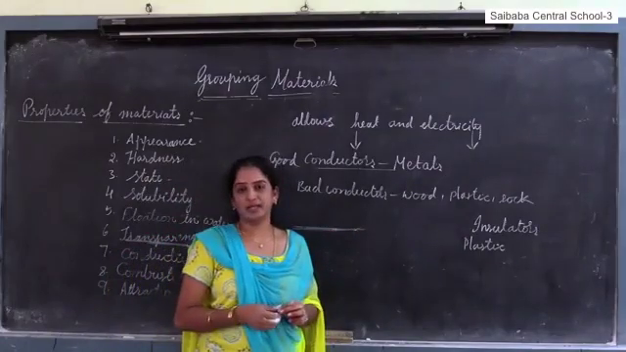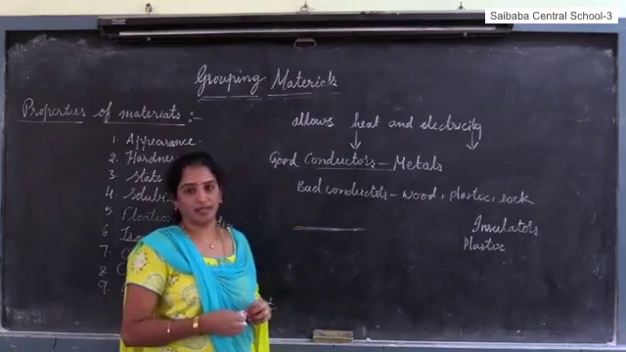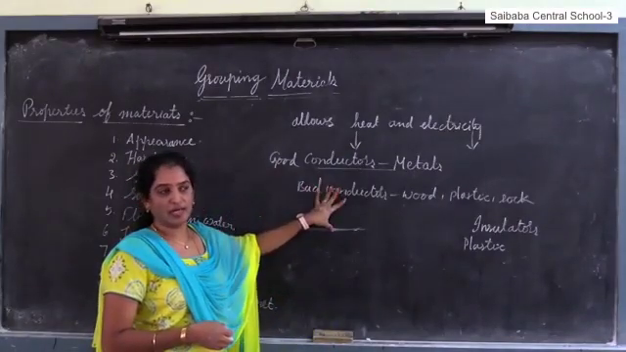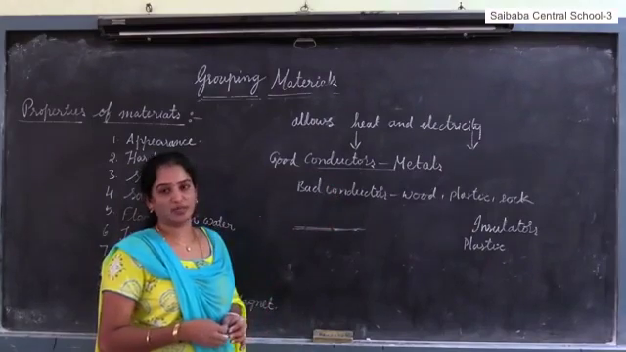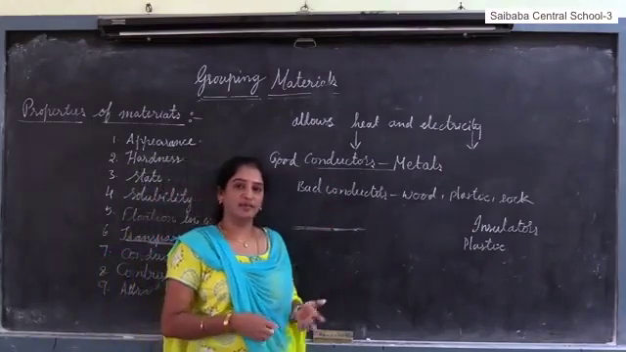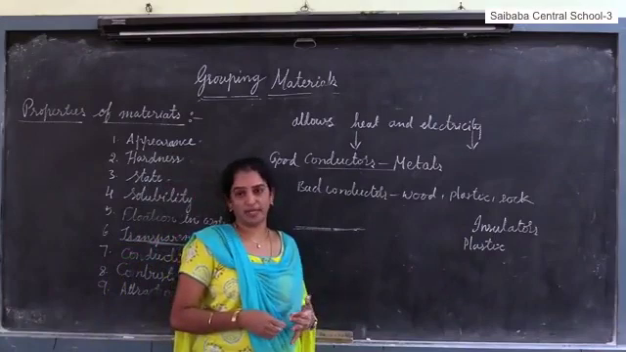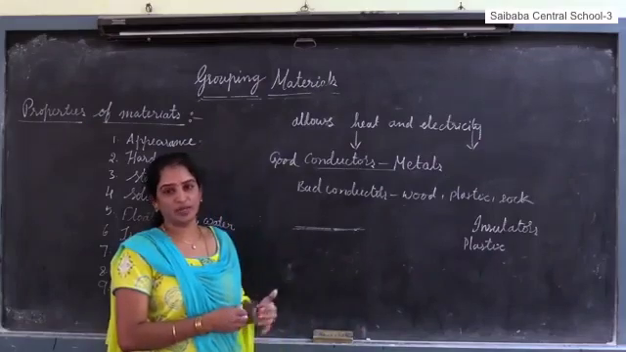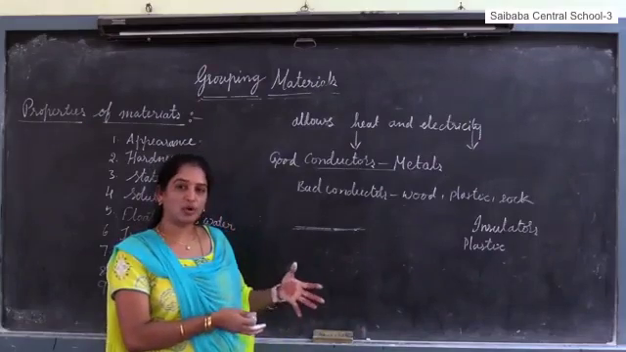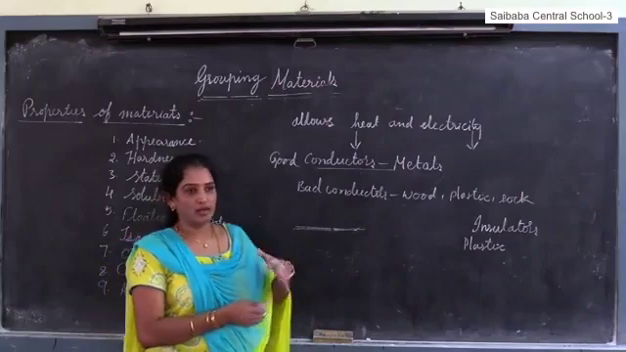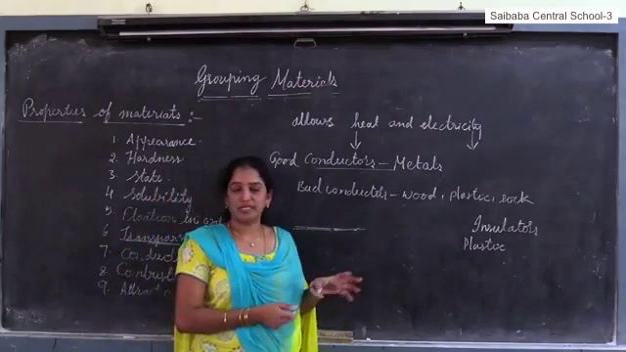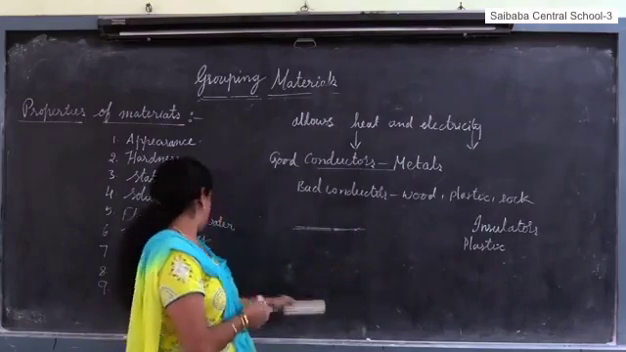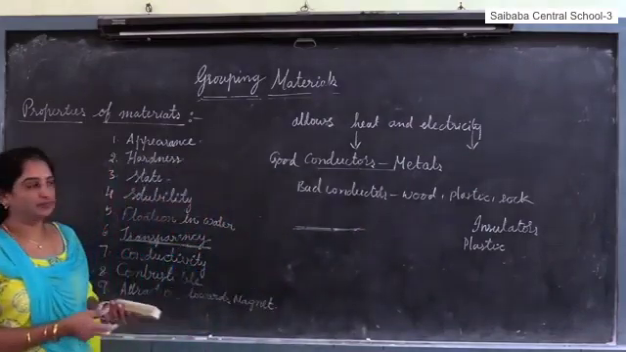What is the best conductor? Silver is the best conductor. And next, copper. Silver is so expensive. 1 kg of silver is nearly 50,000. But copper is cheaper than silver. Like 1 kg of copper is nearly 1,000 rupees. So we widely use copper and aluminium to make electrical wires. But the best conductor is silver. Next copper and aluminium.